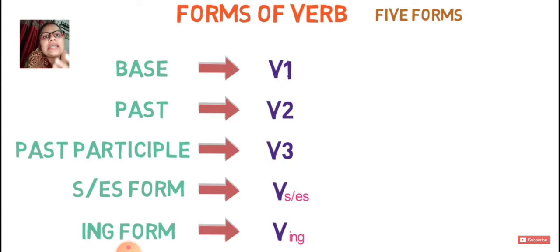Basically, we are aware that verbs are segregated into 5 parts. The most important 3 parts are V1, which is the base form, and we use it for the present; past, V2; and past participle, which is used for V3. And when we talk about S and ES, we call it V-S-ES, and V4 for the ING form, V plus ING. Sorry, V4 for the ING form and V5 for the S and ES forms. So I hope these forms of verbs are clear to you.